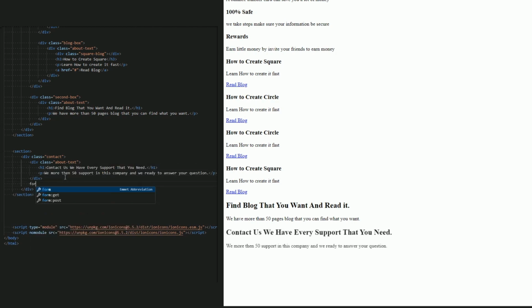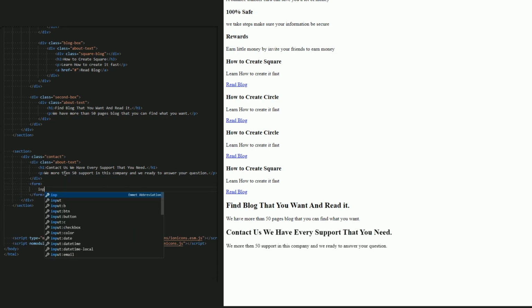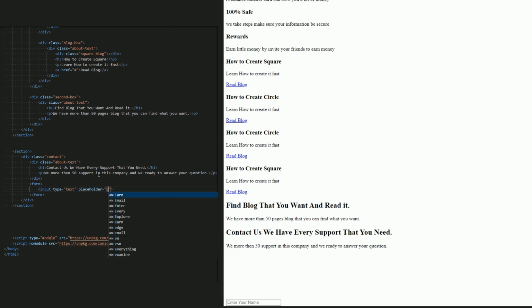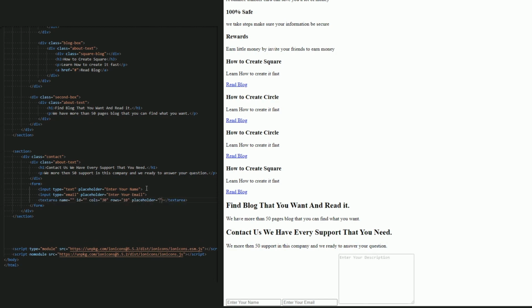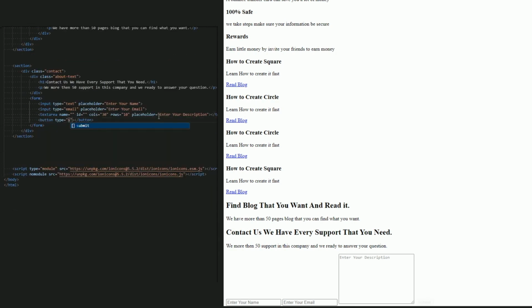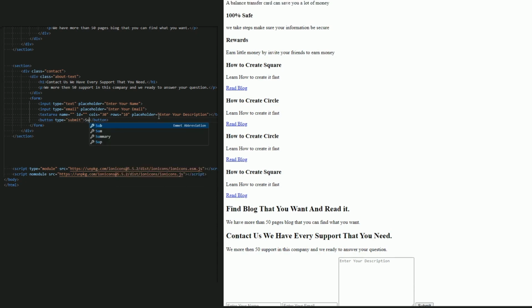Okay, let's create a form. So in the form, I create input, type text. Let's add a placeholder, enter your name. Next input, type email, placeholder, enter your email. Now textarea, placeholder, enter your description. And let's create a button, submit. Type submit and submit. Okay, we're done with the contact page.